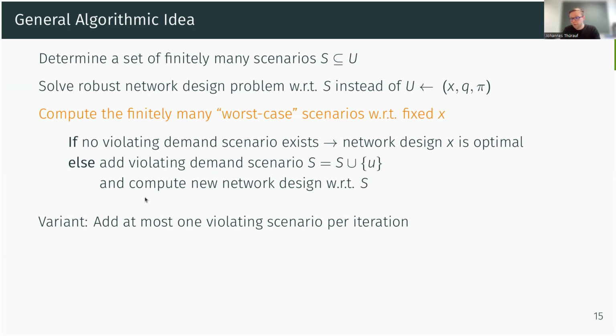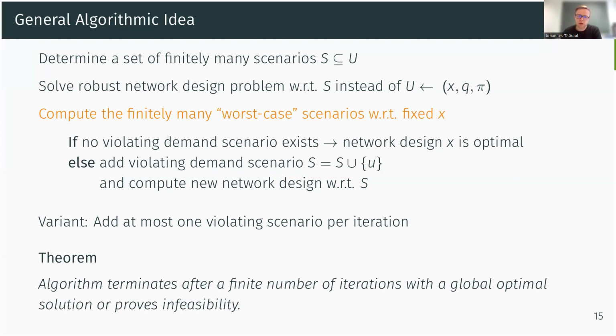And since we are solving MINLPs, which are very challenging to solve, we only add the most violating scenario in every iteration. And finite termination directly follows from the fact that we only have finitely many discrete decisions for our network design. And in every iteration, we cut off one of these network designs.